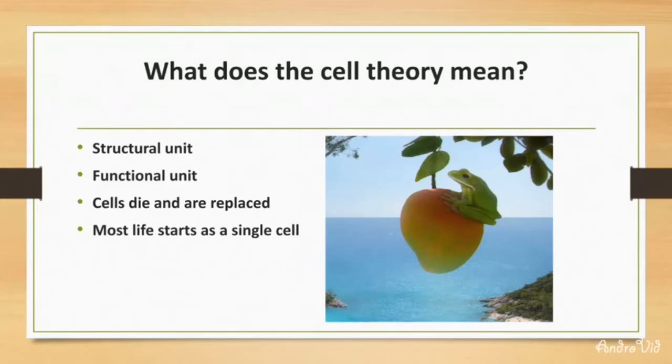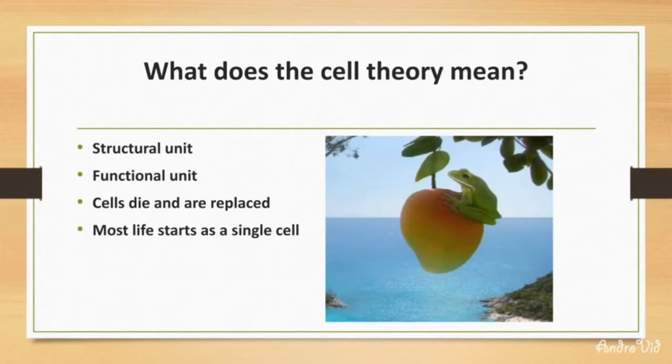Let's see the example. In case of frog, there is always a movement or it jumps. It is because in the frog body there is a presence of muscle cells. So there will be contraction and relaxation of muscle cells. The muscle cells will activate, so there will be movement or changes in the body activity.